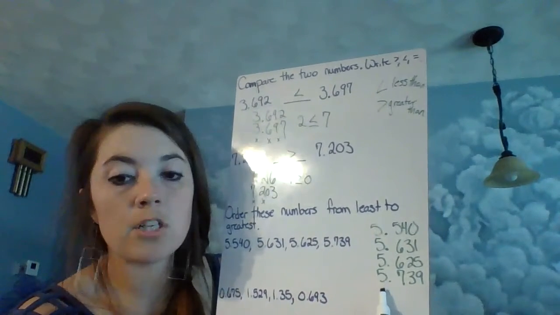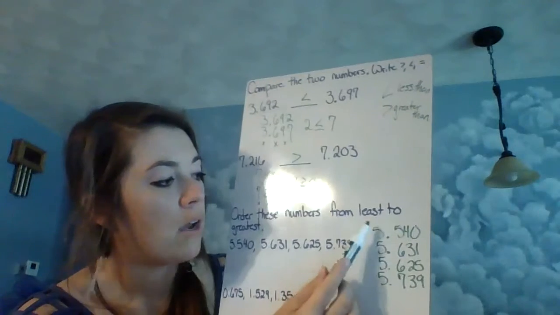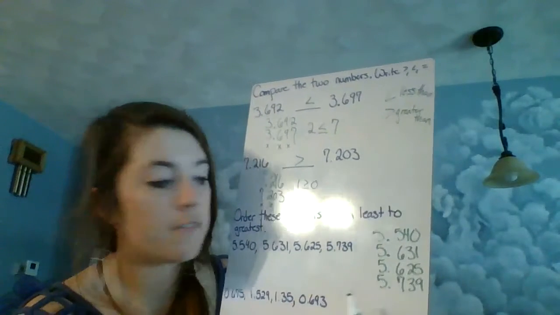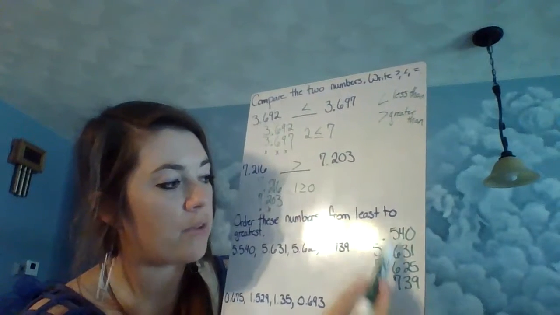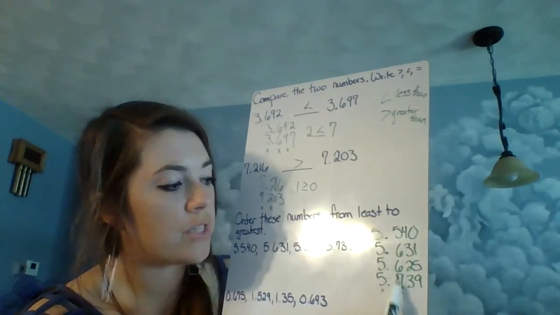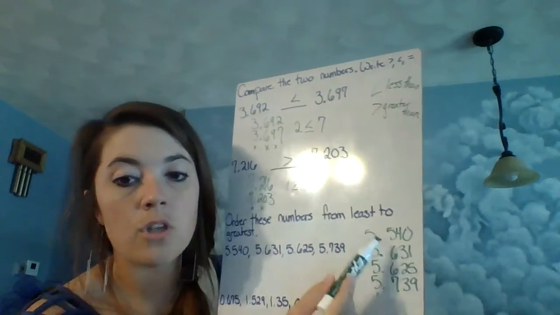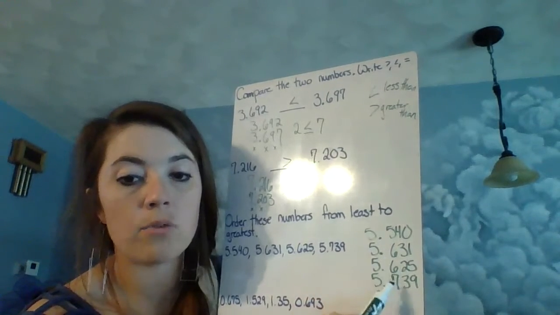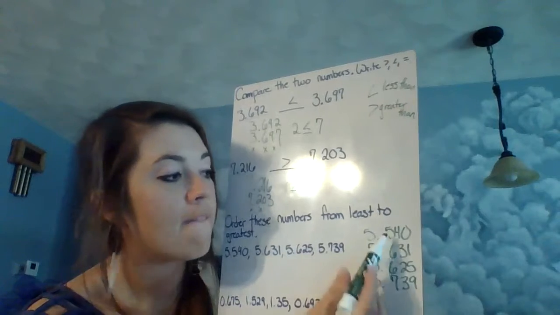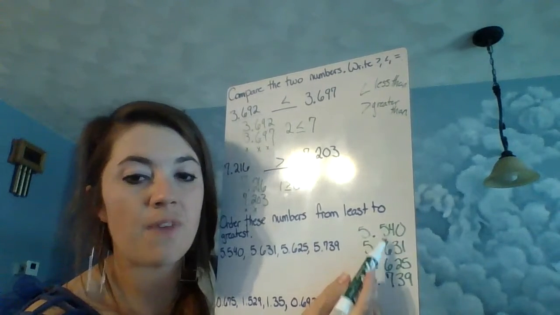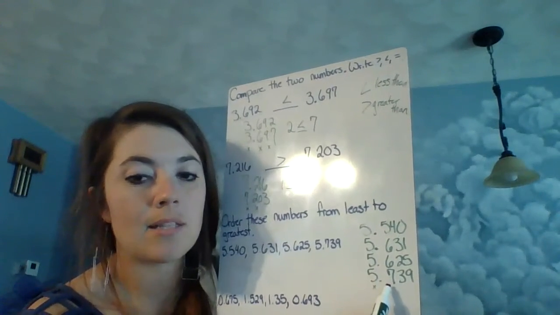We look at the first place value, which is the ones. Every single one is a 5, so that doesn't help us at all. Then we go to the next place value. So here we have a 5, 2 6s, and a 7. So in comparing those values, which is the smallest number? 5 is the smallest number because 5 is less than 6 and 6 is less than 7.